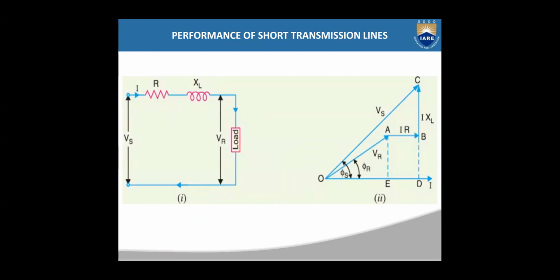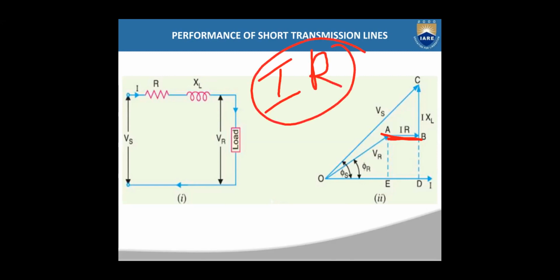Now to get the Vs, for VR you have to add IR. That IR is the voltage drop across the resistance, so that IR will be in parallel to the current vector. The current vector is in this direction, so IR is also in the same direction. You have to add this IR to VR vectorially.